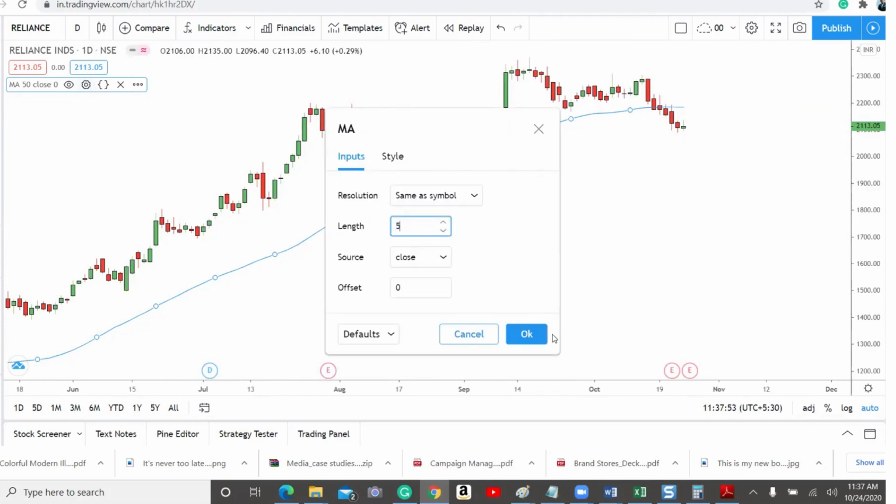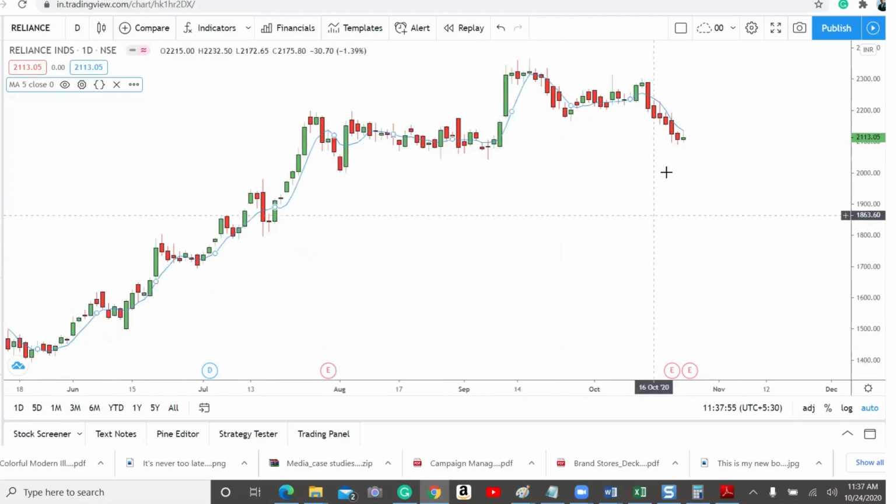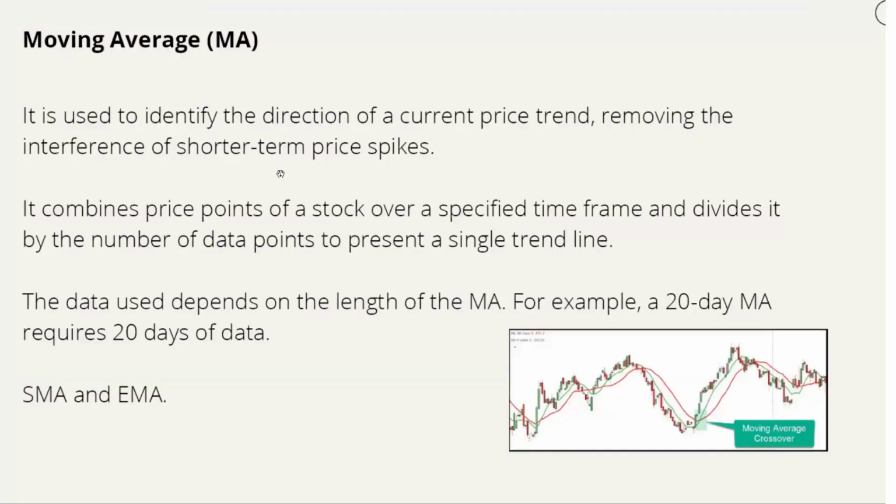It shows a big reaction to the price. Can you see this? So this is how one can use moving average.